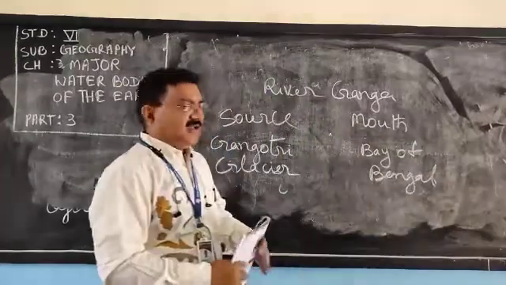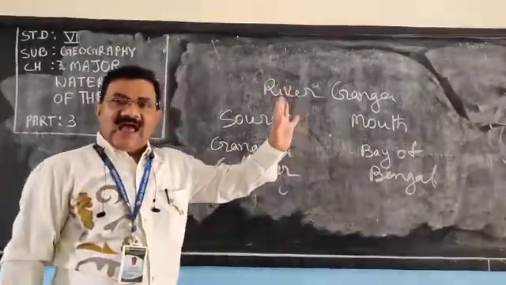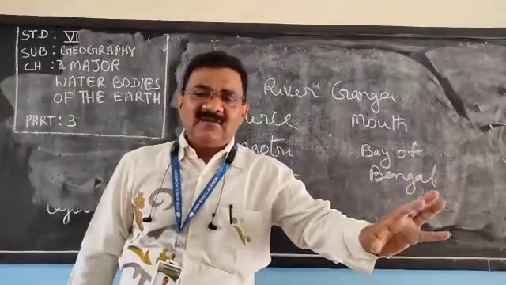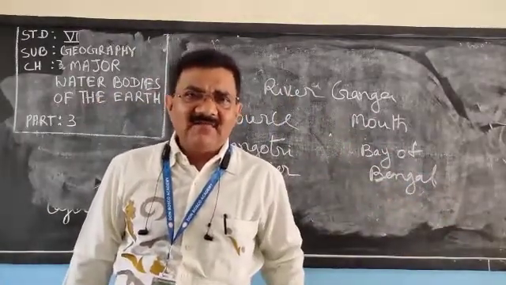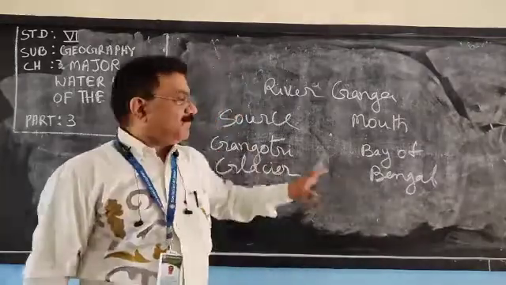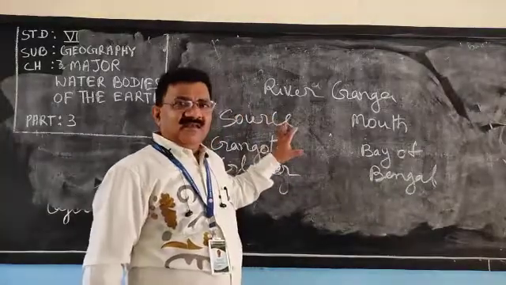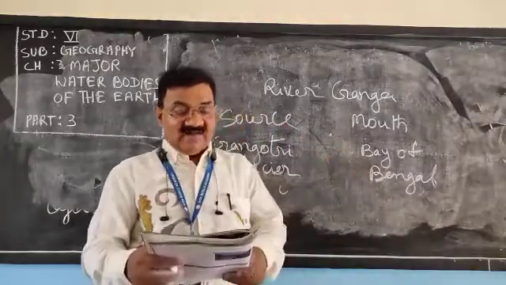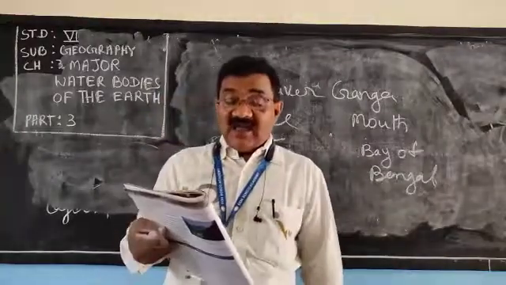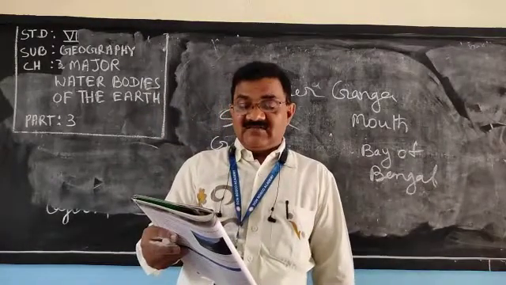River Yamuna, Yamunotri Glacier. And in Allahabad, do you know the new name of Allahabad? Prayagraj. In Prayagraj, it meets with river Ganga, and it comes out from the Yamunotri Glacier.